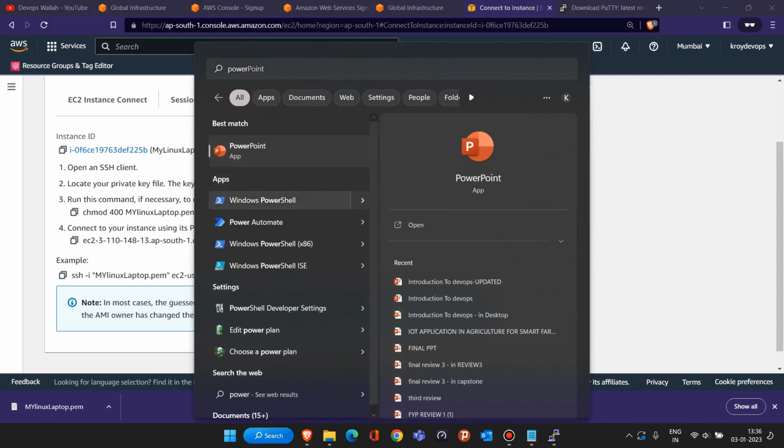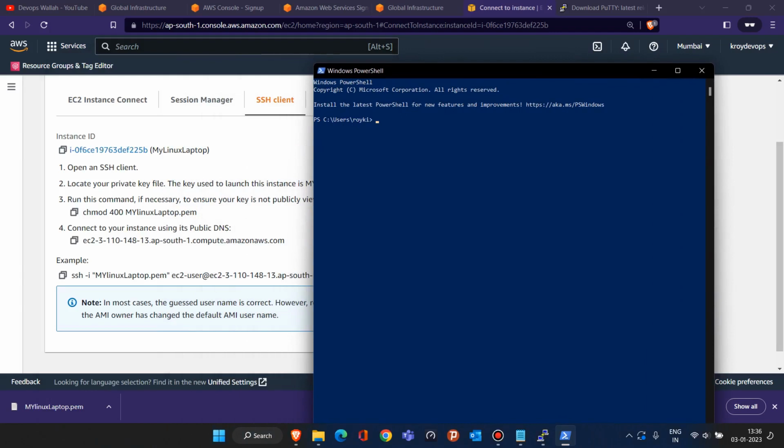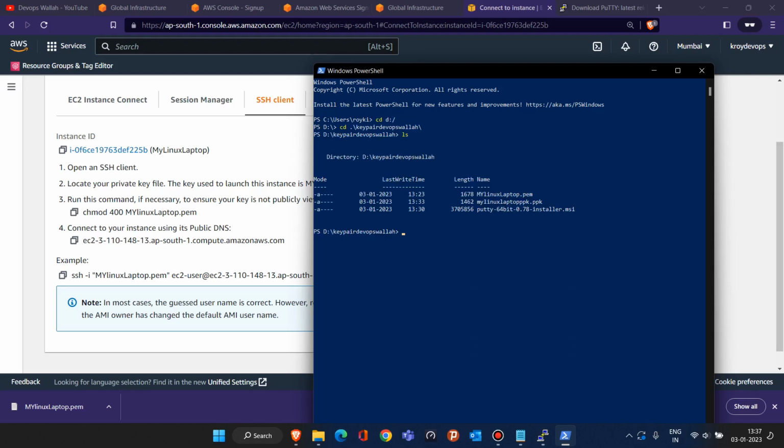Windows PowerShell, and try to go to the directory. In my case, this is the directory. Okay, so I'm inside this directory, and inside this directory, the PEM file is visible, the PEM file that I downloaded.